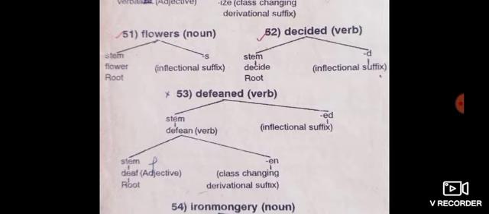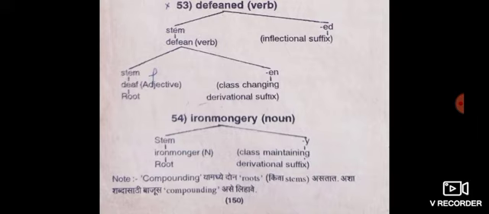Defend is a verb. Again this word divides into two parts, en and deaf, D-E-A-F. Deaf is an adjective. It is a stem word, a root word. Deaf is an adjective word. En indicates a class changing derivational suffix.